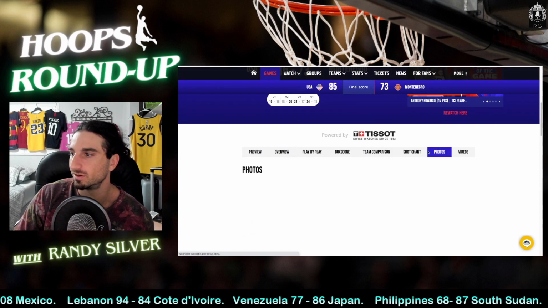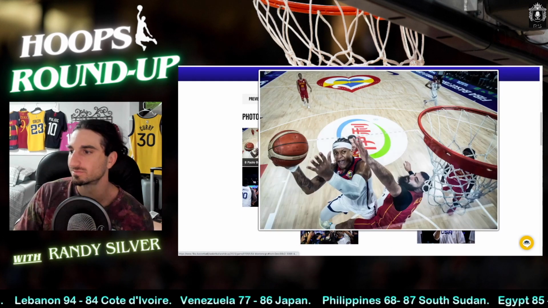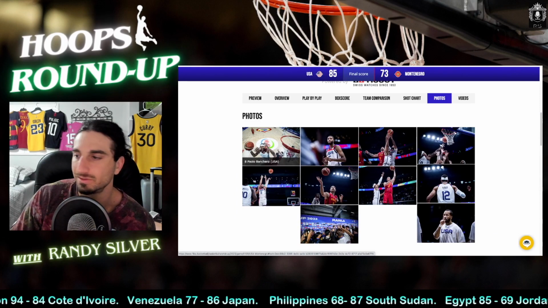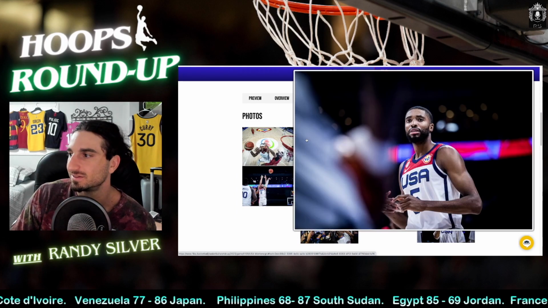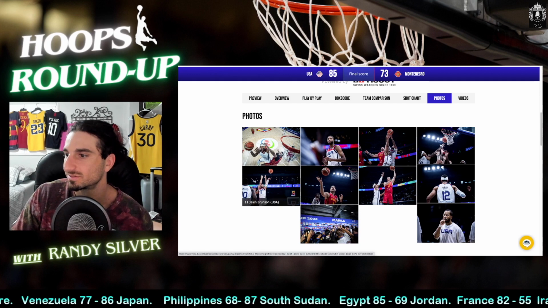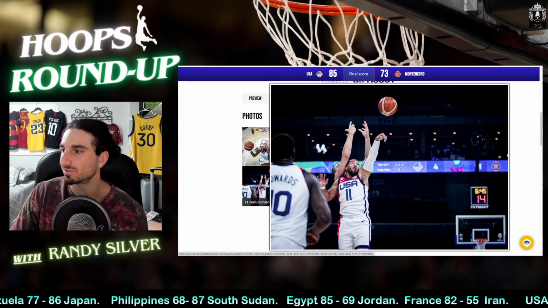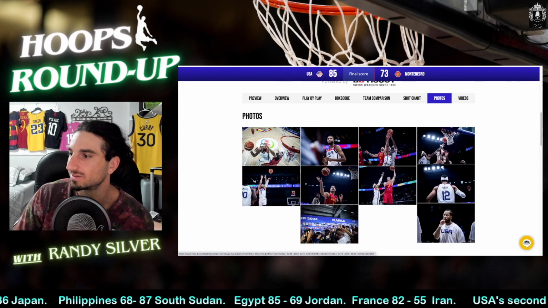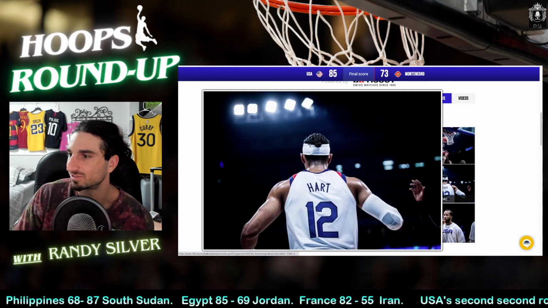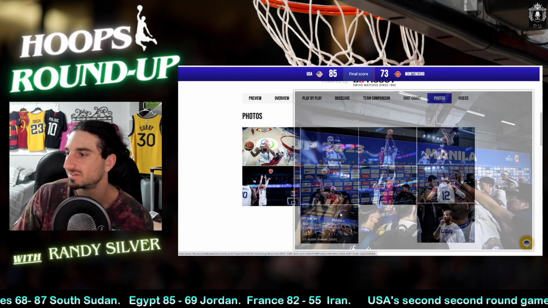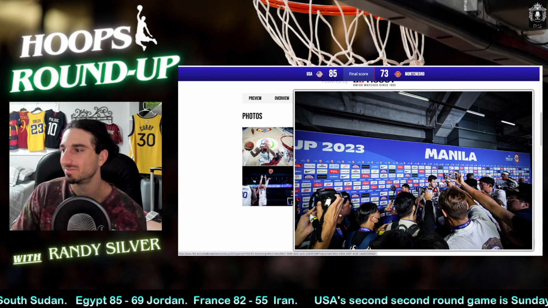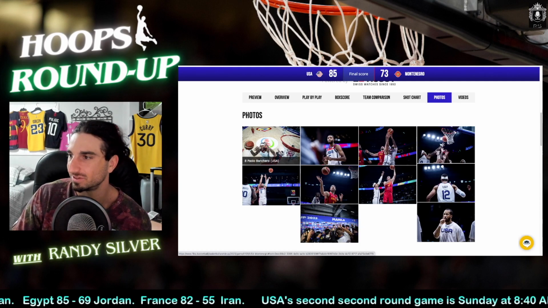Some photos to show for you as well. Bonzie going up for a shot. Mikal Bridges. Jalen Brunson looking like he's trying to go for a shot and potentially getting blocked. Josh Hart, sick photo. Austin Reeves after the game. He's a fan favorite in the Philippines as a Laker.